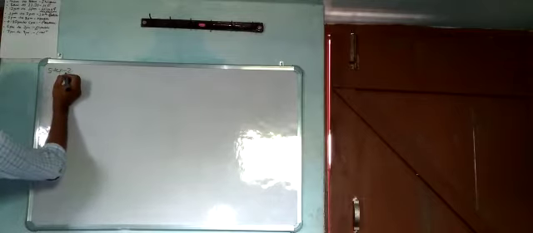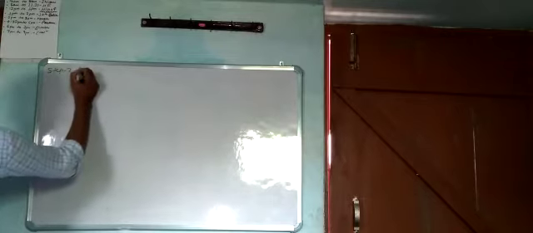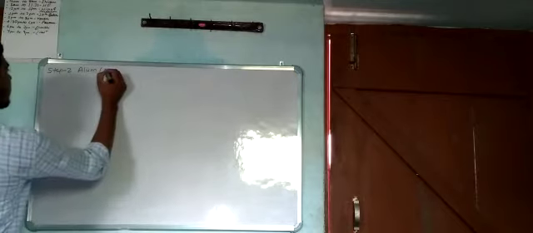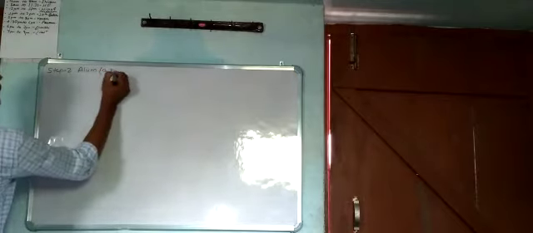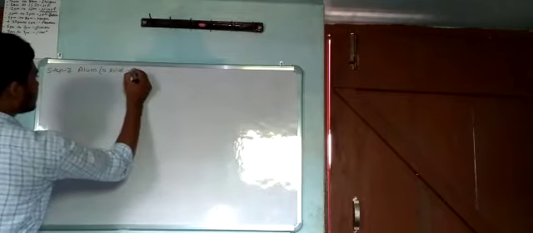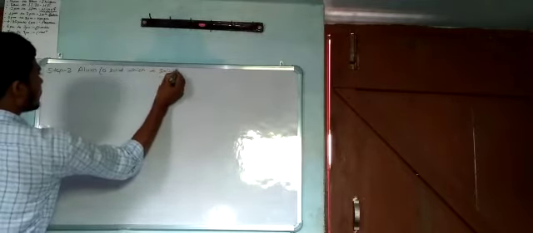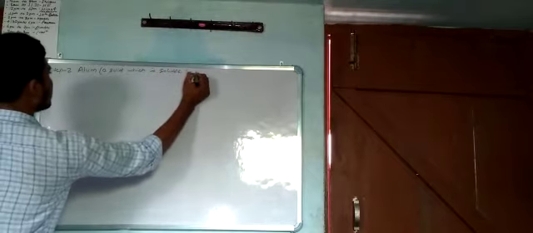Step 2: alum. Let's see what alum is. It is basically a solid which is soluble in water, okay.